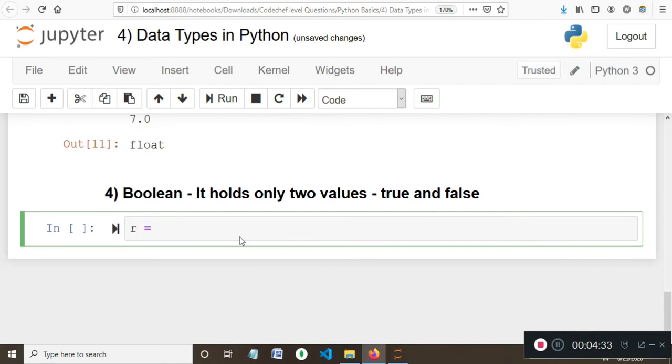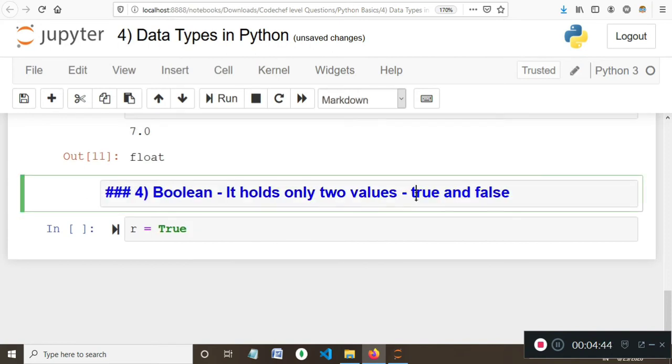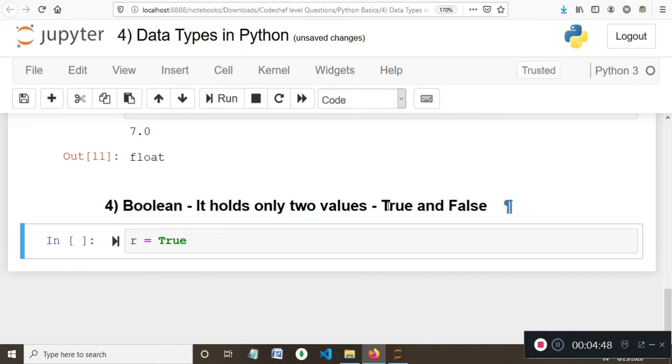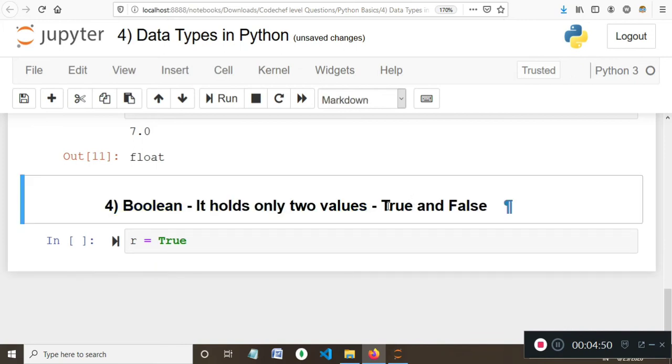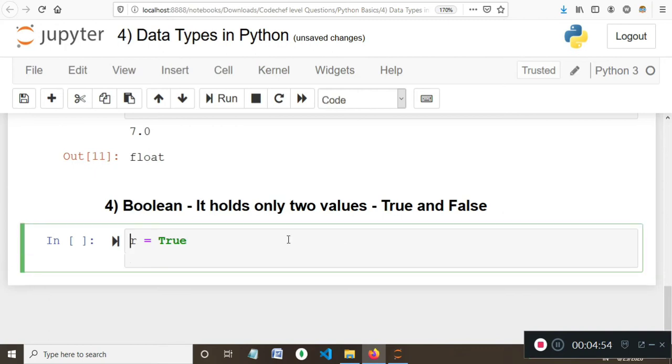Say r is True. The thing to keep in mind is that True starts with an uppercase T, and False starts with an uppercase F.